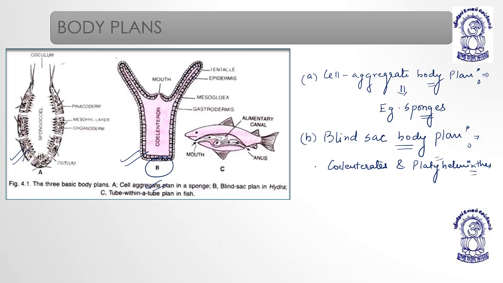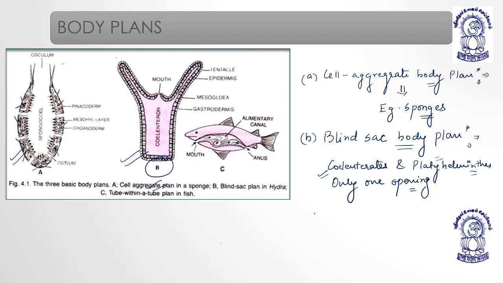The most important characteristic of this blind sac body plan is that the alimentary canal has only one opening. Either they have mouth or they have anus, and usually they have mouth. Only one opening, right?